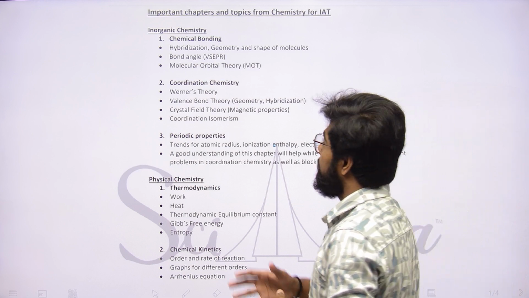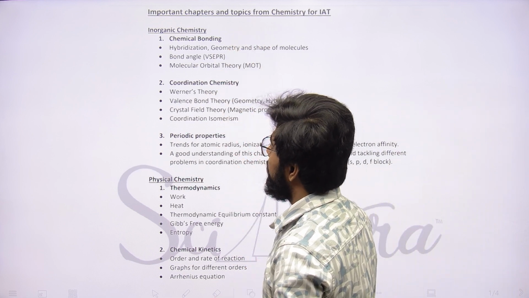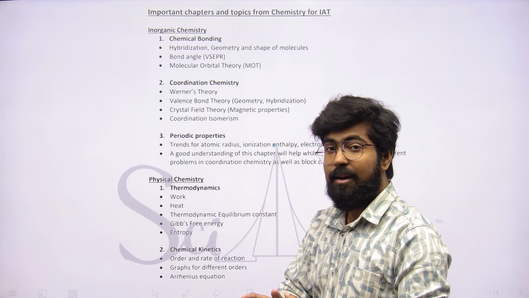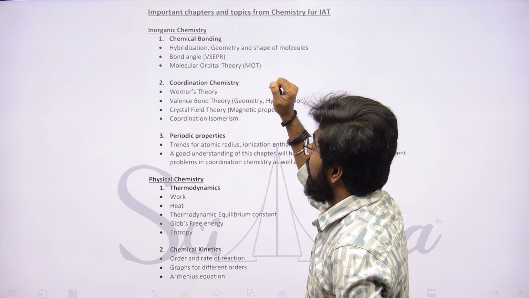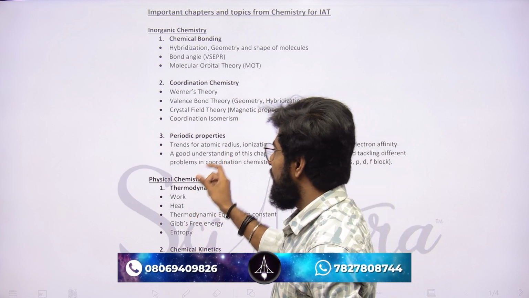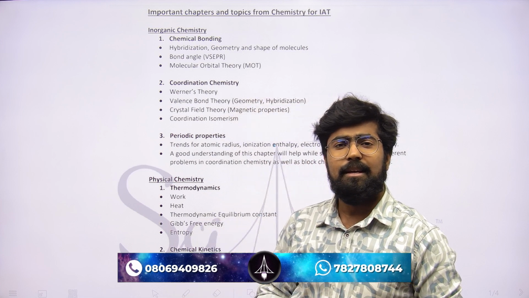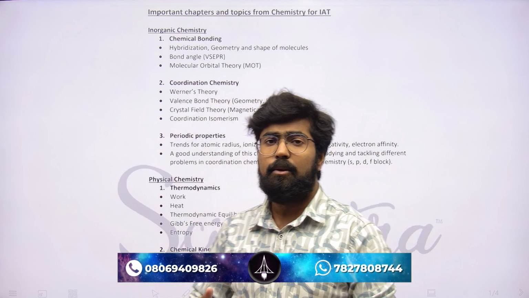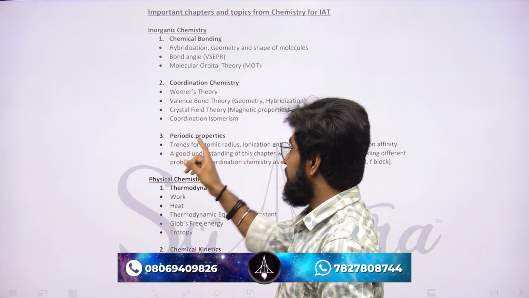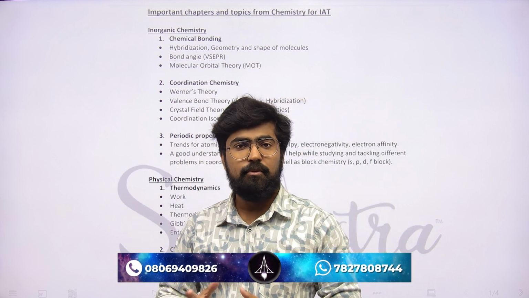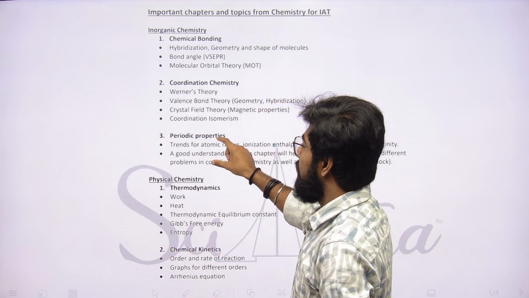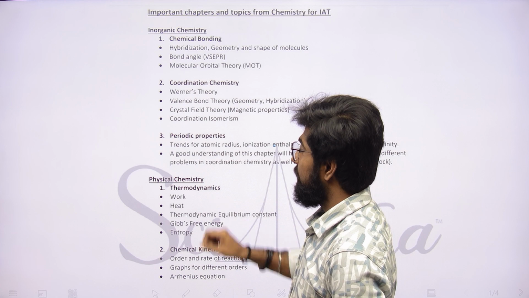Here we can see the three major chapters that you have to cover, I mean it: chemical bonding, coordination chemistry and periodic properties. Basically, for periodic properties, there is a very small chance that questions are asked directly from this chapter, but last year, yes, a question was asked from periodic properties and it was a very easy question. So that is why I recommend you must go through this chapter also, right?